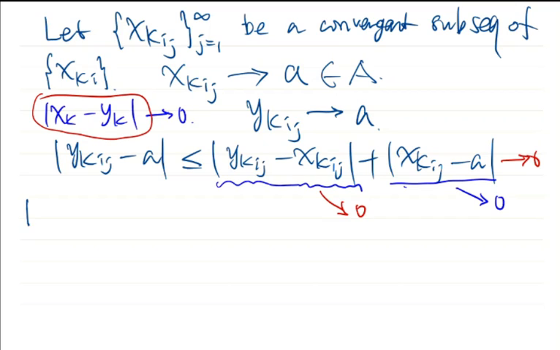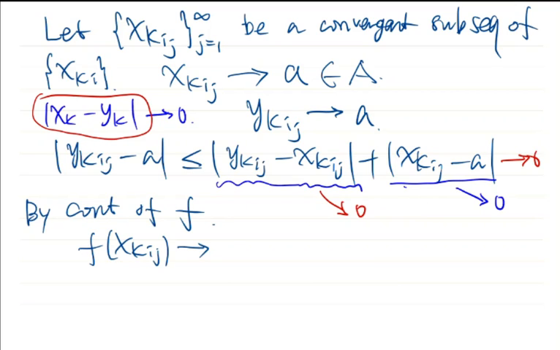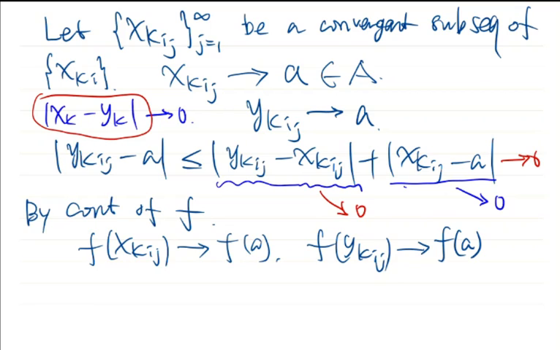So by the continuity of f, we have f(xkij) goes to f(a), and f(ykij) also goes to f(a) because ykij converges to a. So f(xkij) minus f(ykij) goes to 0.